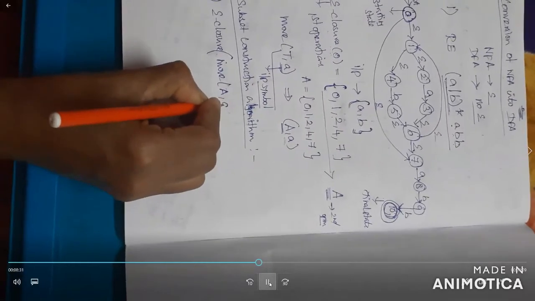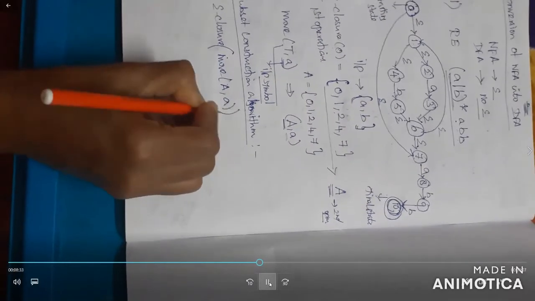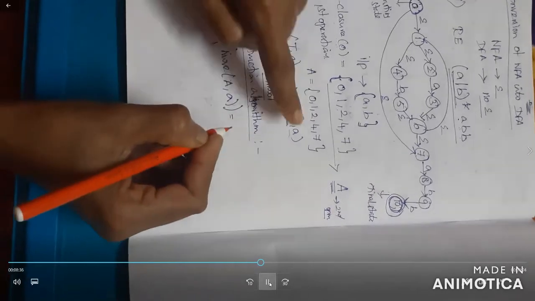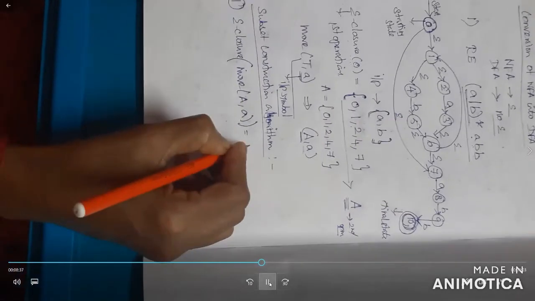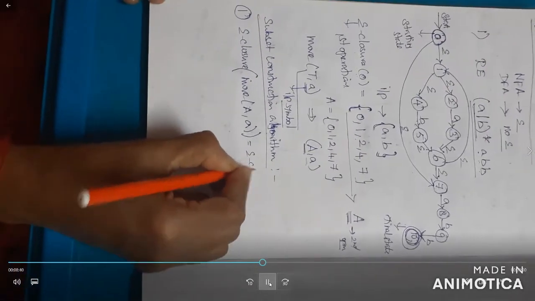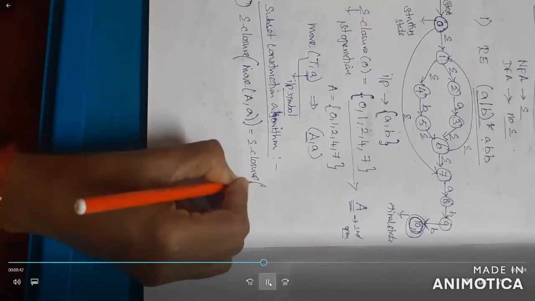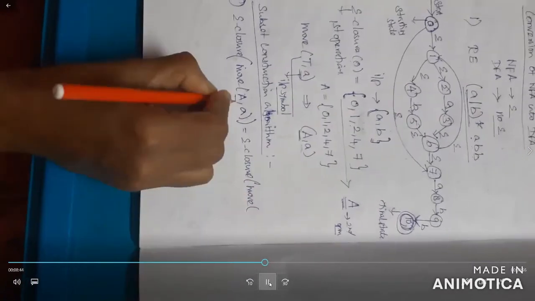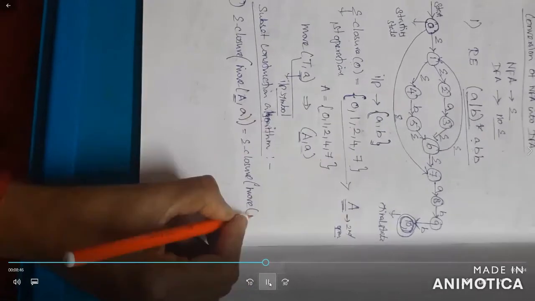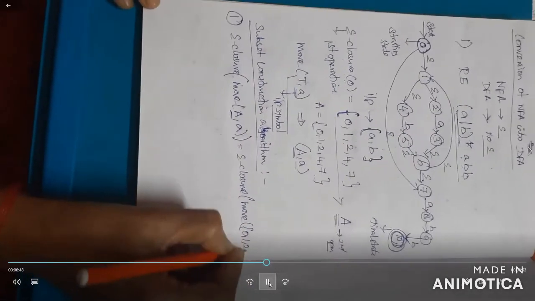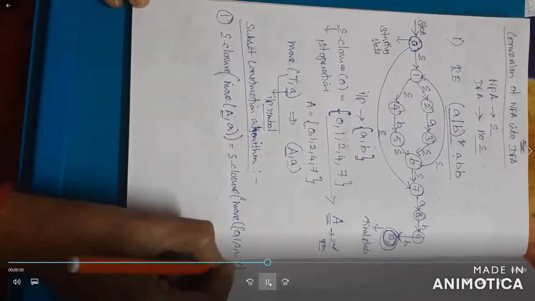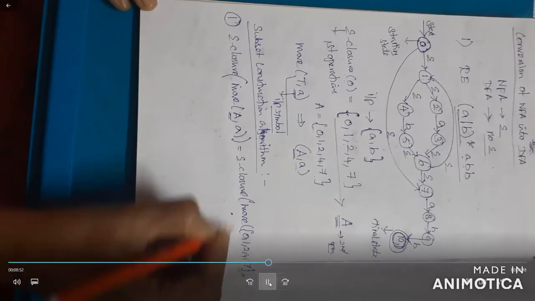First you start with small a, and after that you do the next input symbol b. Okay, here check the next thing, E-closure move of what is A? A is 0, 1, 2, 4, 7. You can write it in braces. Okay, then what is next?